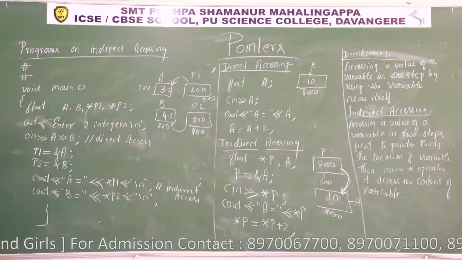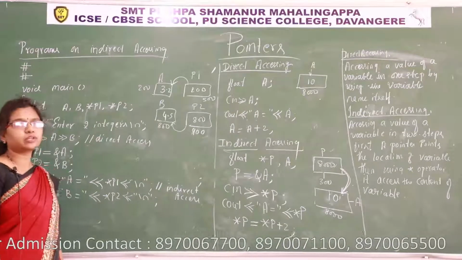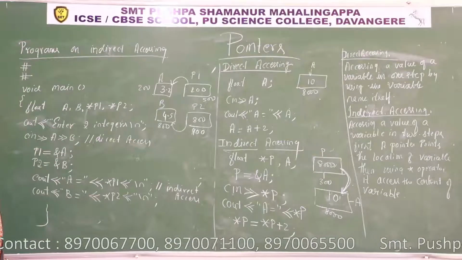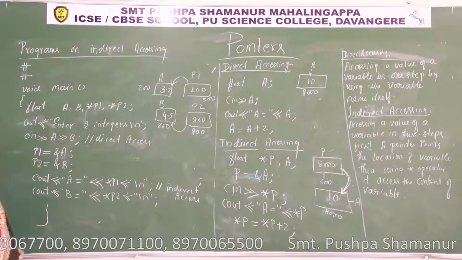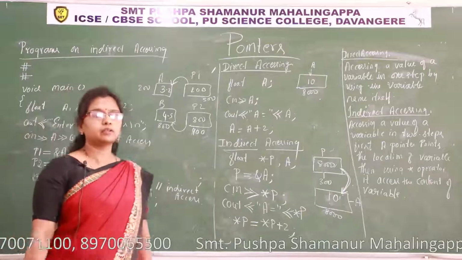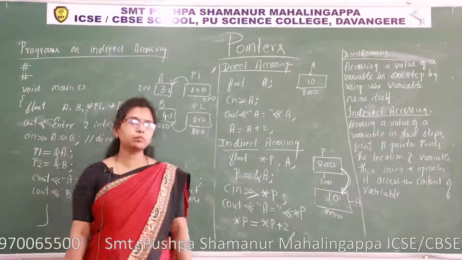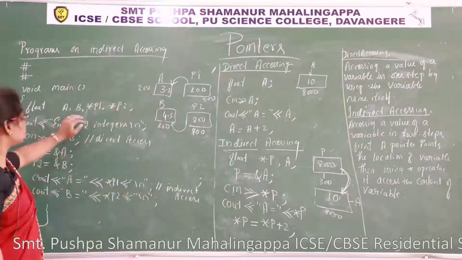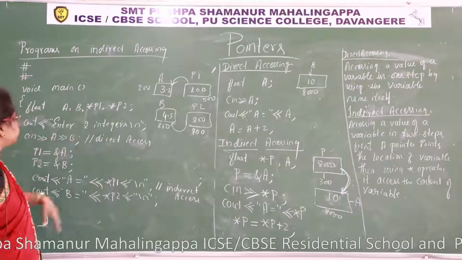Is it mandatory to take a compatible pointer, the same type of pointer, to store the address of variables? Yes, but when it is required, when we perform operations on pointers, if you want to add the content of a variable through a pointer, if you want to move from one pointer to another pointer, then we must take the same type of pointers here.